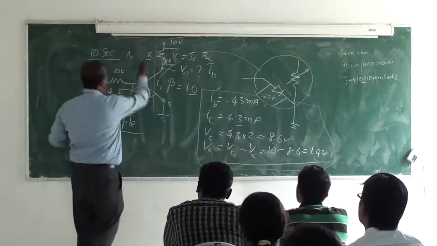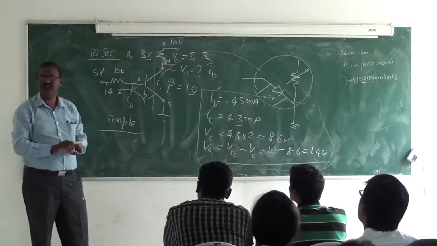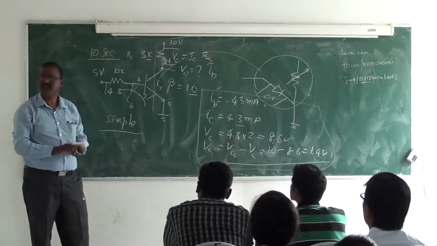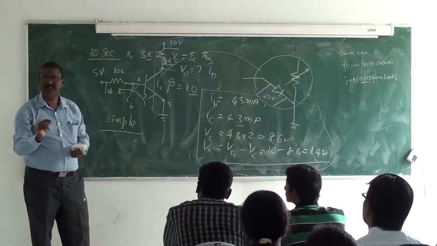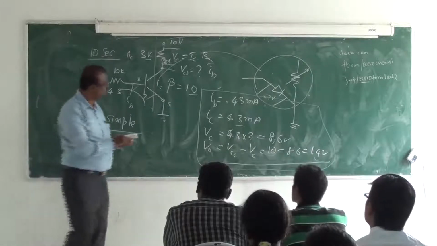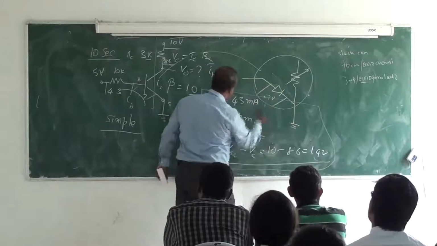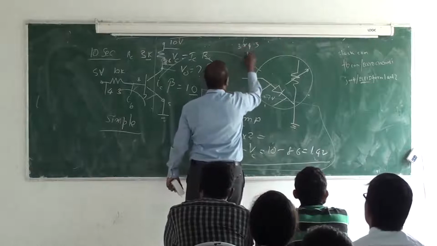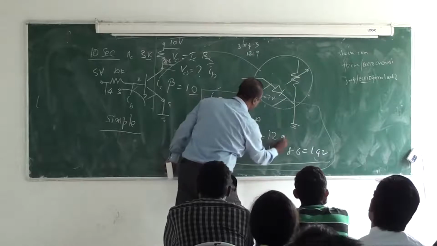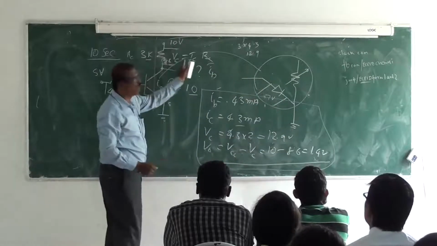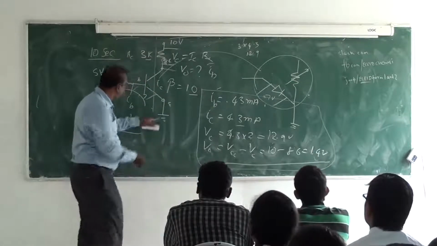Now, if we make this resistor 3K, what happens? Then we get confused, because it becomes 3 into 4.3, which is 12.9. So you get 12.9 volt. Then the voltage is 10 minus 12.9, so you get about minus 2.9.